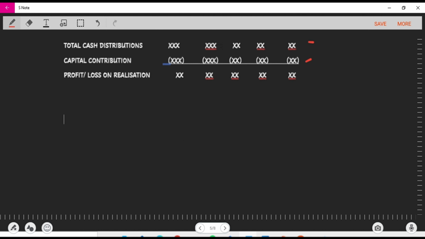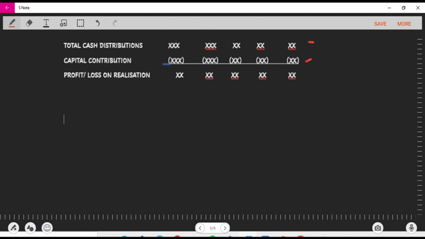Profit on realization, meaning that the amount of money that they put into the business, being the capital contribution, is less than the amount of money they get back, the cash that is distributed to them, then there is a profit. So when your output is more than your input, you are making a profit.